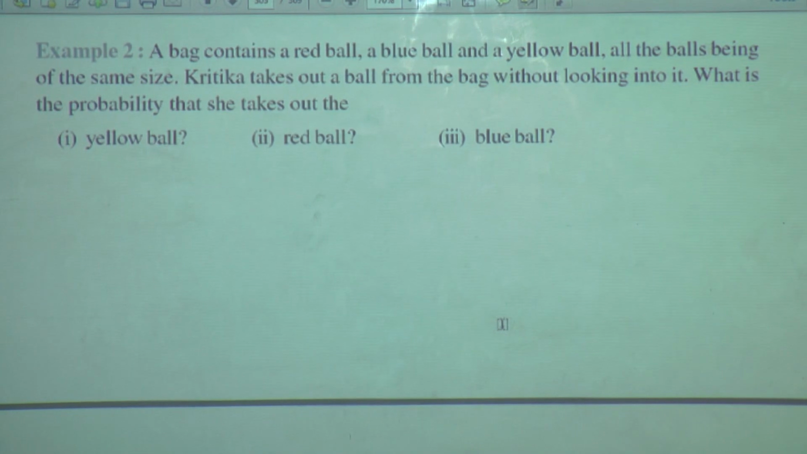I'll repeat the question. A bag contains a red ball, a blue ball and a yellow ball. All the balls being of the same size, Kritika takes out a ball from the bag without looking into it. What is the probability that she takes out the yellow ball, red ball, blue ball?